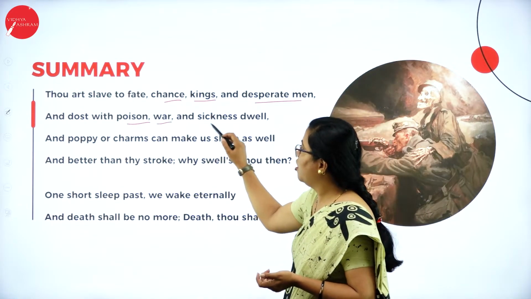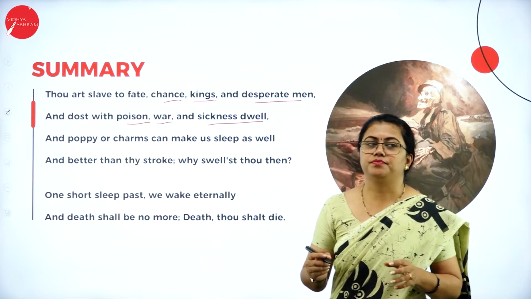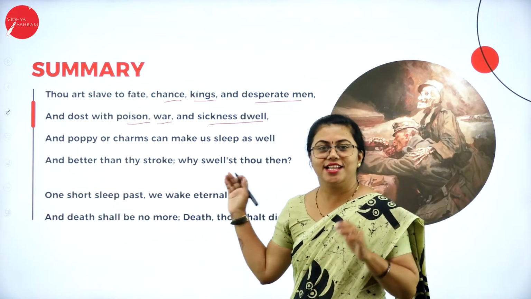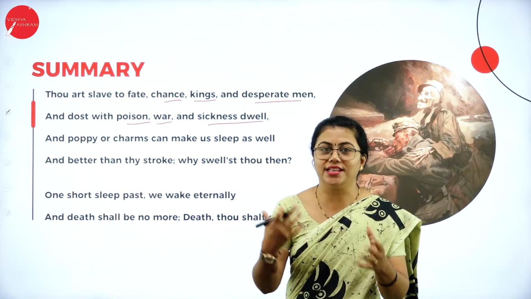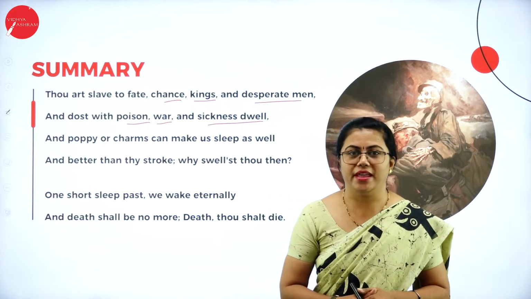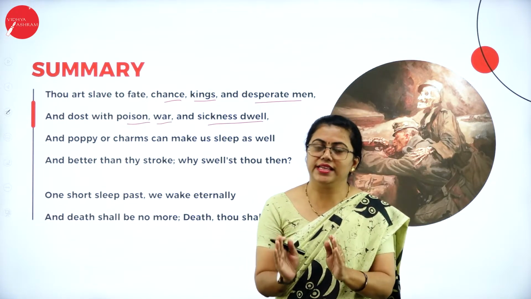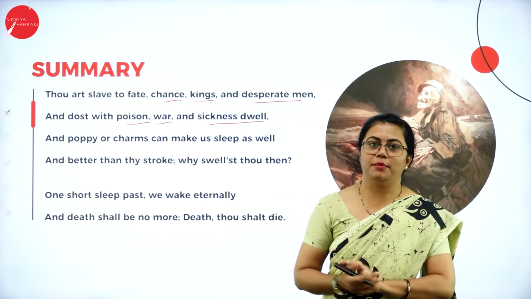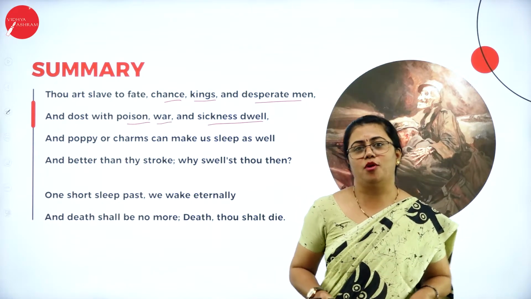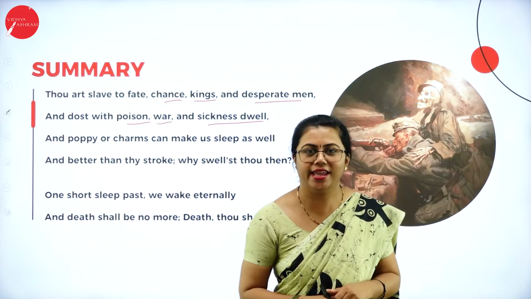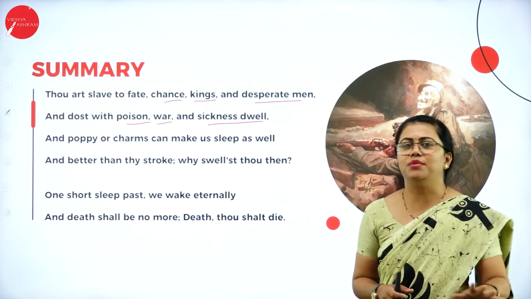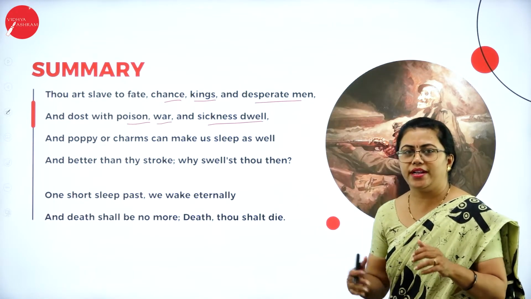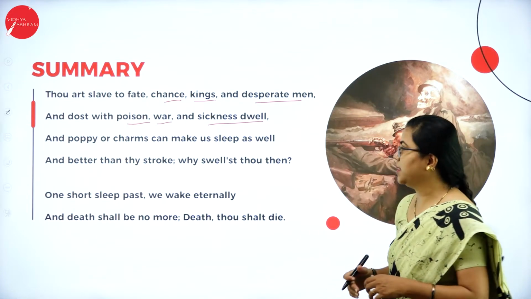Next comes the war or the sickness. Okay, so here poison, war, sickness, whatever, only those are the reasons for death to occupy here. So only if these reasons are there, death can come and occupy. If not, it is not at all possible for anybody to die easily, isn't it? So there should be some reason for death to come and take somebody.